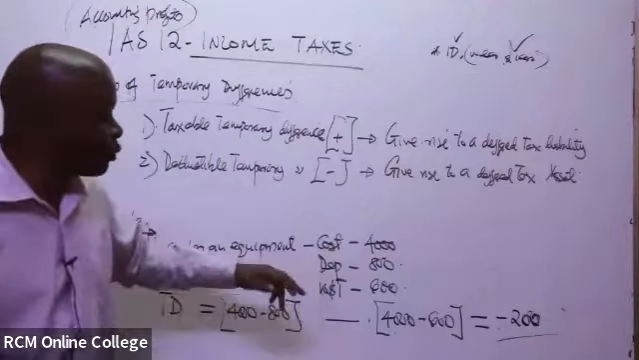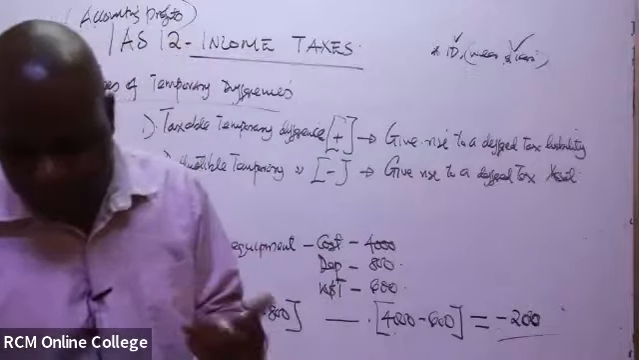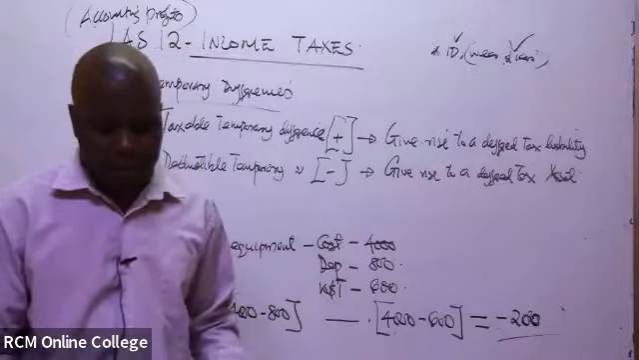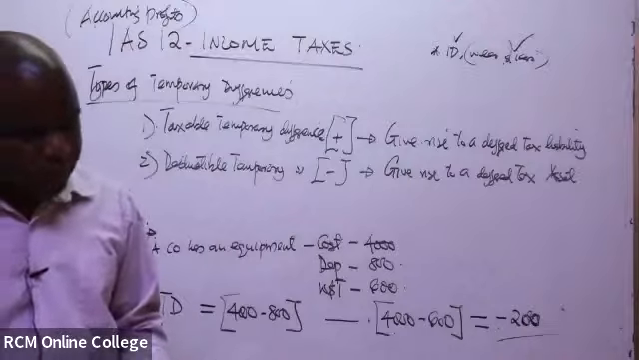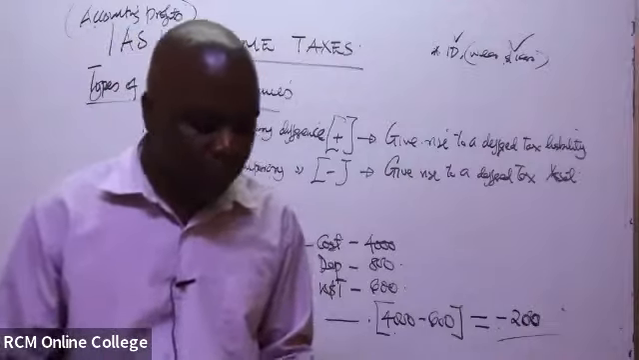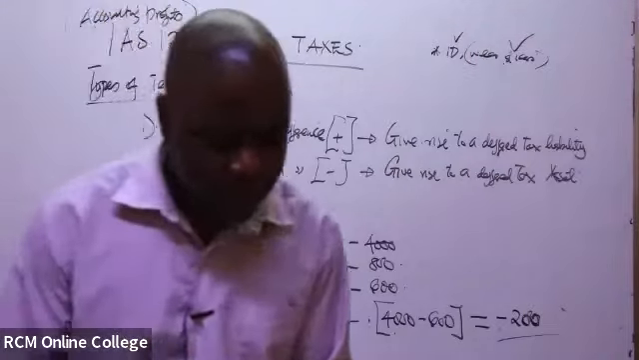But the depreciation, they were doing 25% per annum. 25% what? Per annum. So you are required to come up with the taxable profits, then the temporary differences, then the deferred tax account.